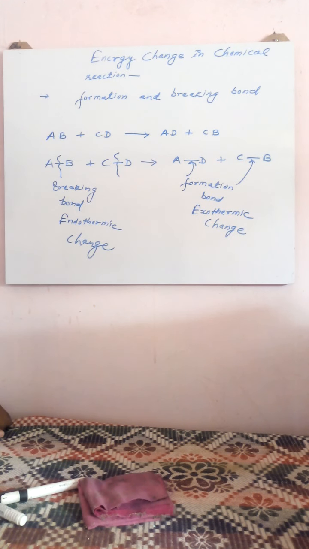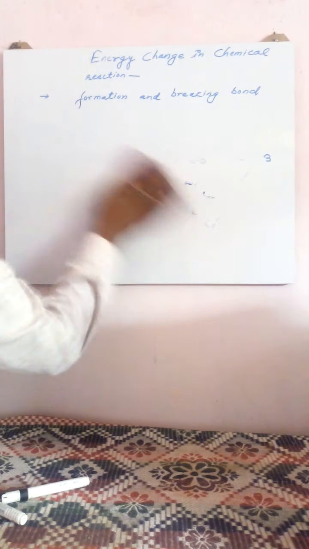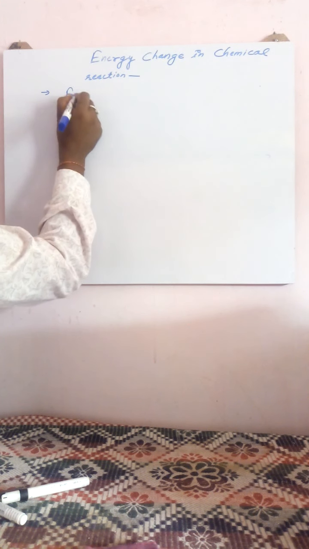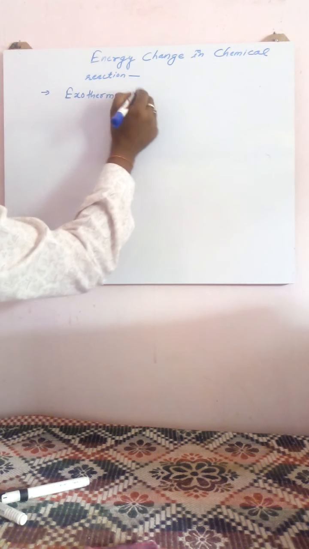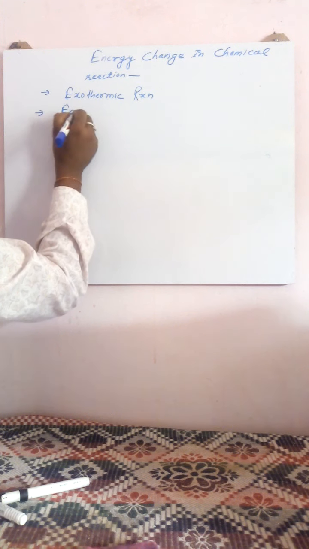So on the basis of this absorption and release of energy, chemical reactions are further classified into two types. First one is exothermic reaction. Second one is endothermic reaction.